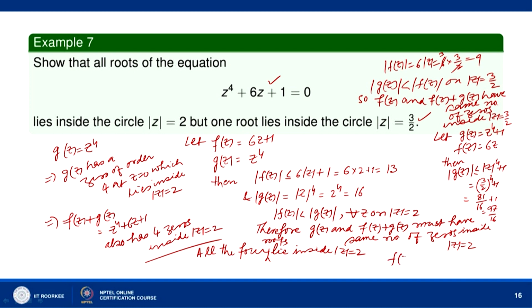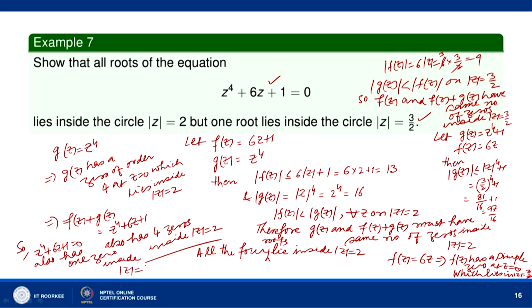Now, f(z) = 6z gives us that f(z) has a simple zero at z = 0, which lies inside |z| = 3/2. So, f(z) + g(z), which is z^4 + 6z + 1 = 0, also has 1 zero inside |z| = 3/2.